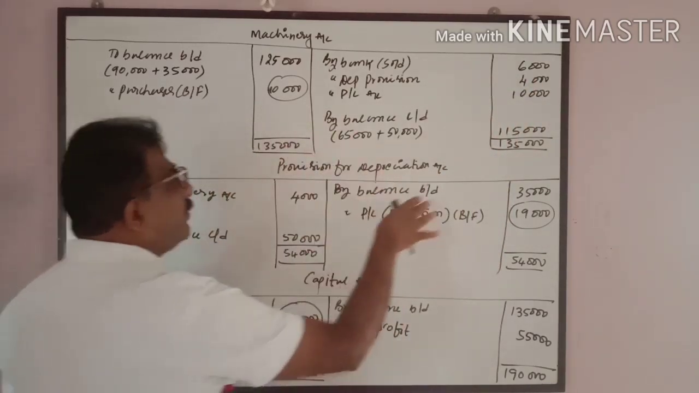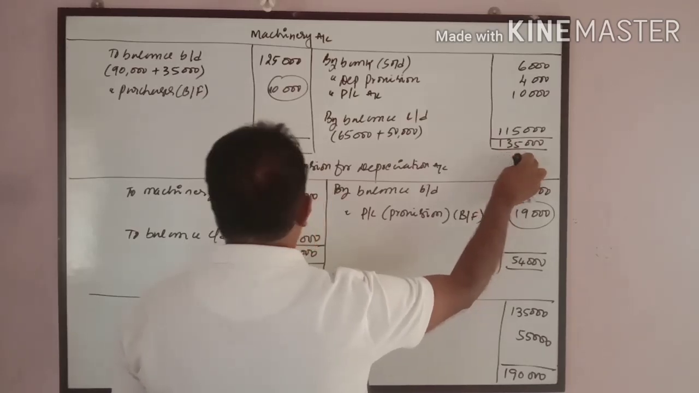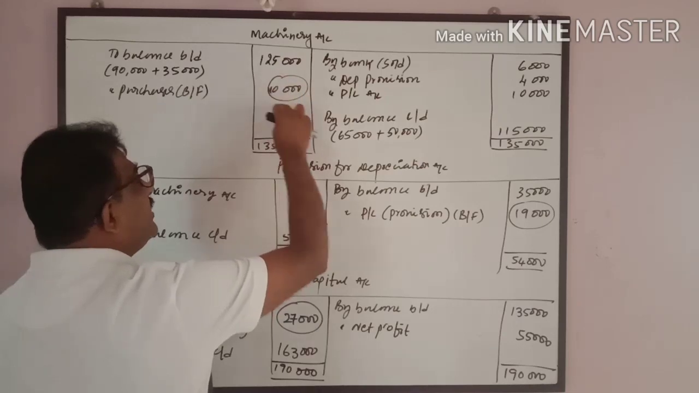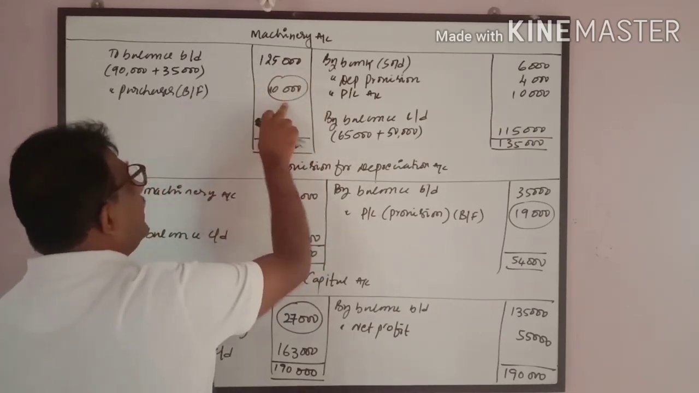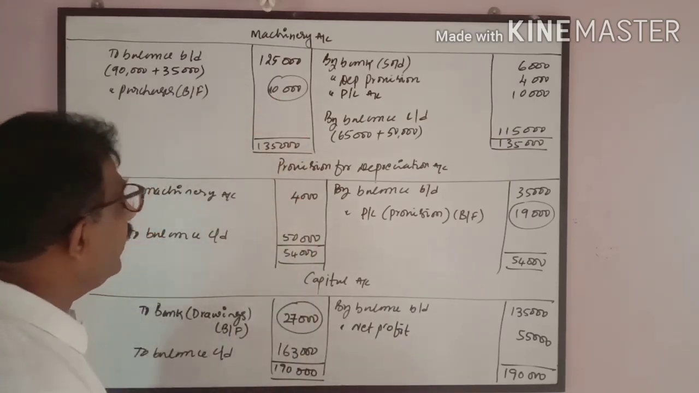After all these adjustments, when you total this side, the credit side is more, 1,35,000, debit side is 1,25,000. There is a difference of 10,000. That is nothing but purchases, the balancing figure. 10,000 rupees is the purchases balancing figure.